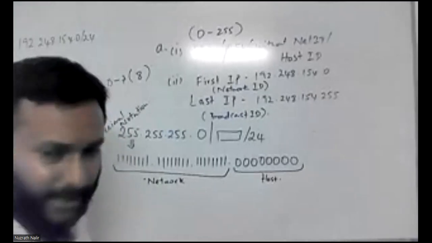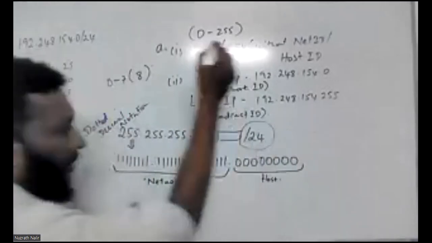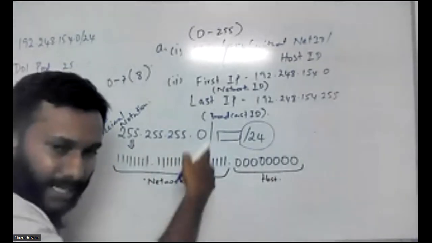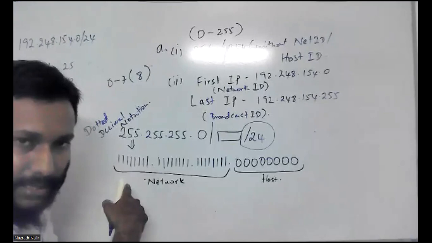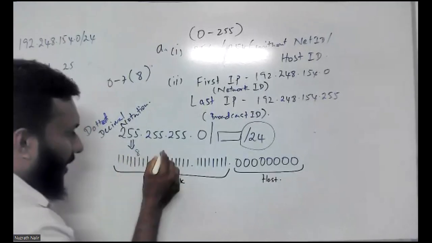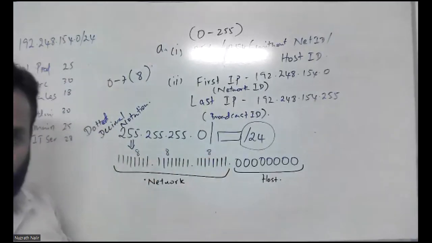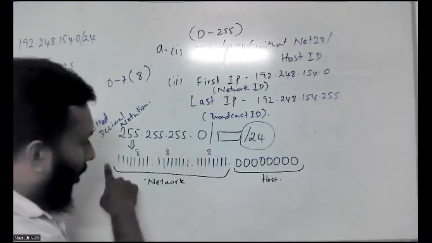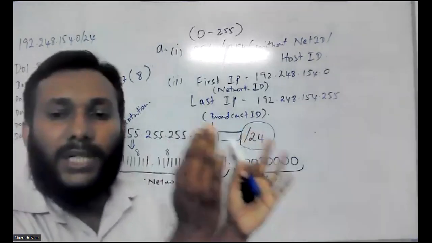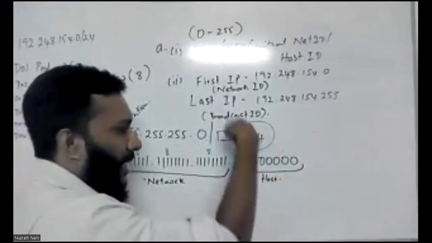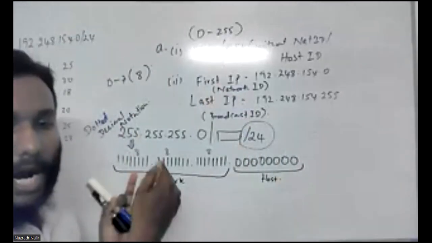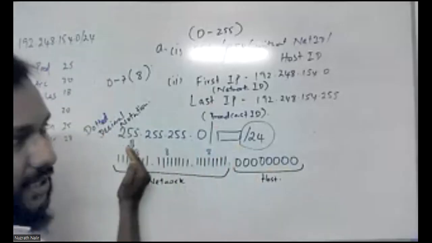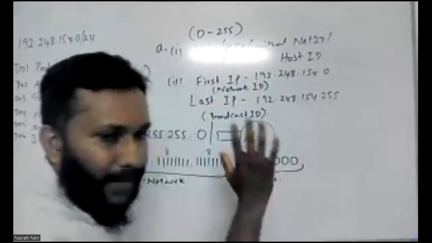So what do you mean by this 24? 24 means, my dear students, how many bits are there in the network ID? Here 8, 16, 24. Altogether, the network is relevant to 24 bits. So when they mention 24, it means how many bits are allocated for your network portion, and the rest of them are for the hosts.